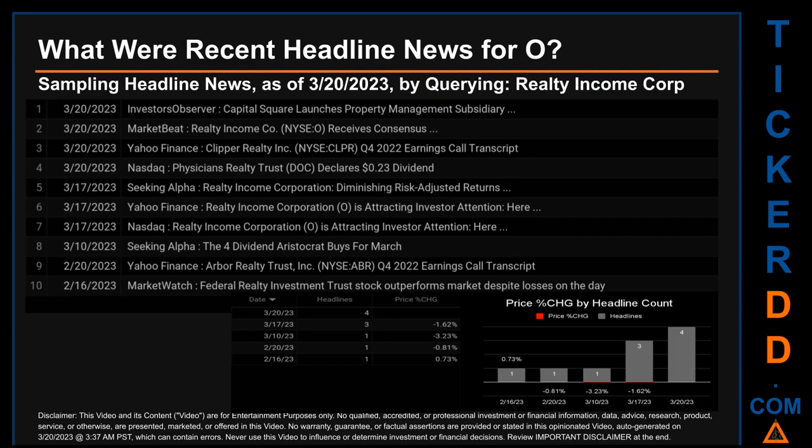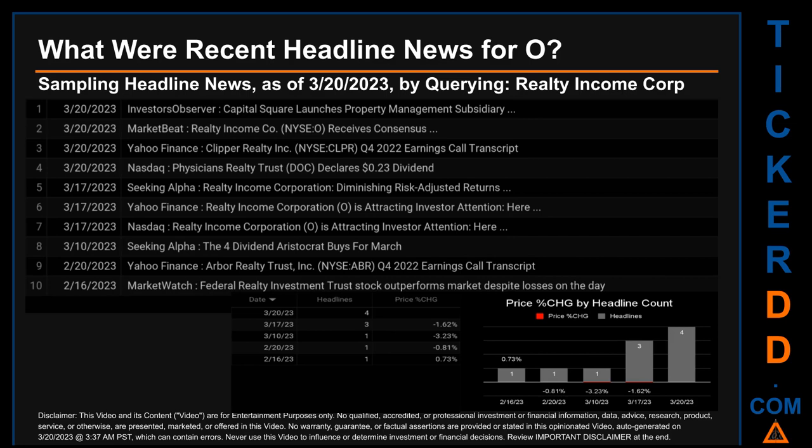The latest publication was actually today, Monday, March 20, 2023, when there were 4 found headlines. Investors Observer published the headline that read, Capital Square launches property management subsidiary. MarketBeat published the headline that read, Realty Income Co. (NYSE: O) receives consensus. Yahoo Finance published the headline that read, Clipper Realty (NYSE: CLPR) Q4 2022 earnings call transcript. NASDAQ published the headline that read, Physicians Realty Trust (DOC) declares 23 cents dividend.